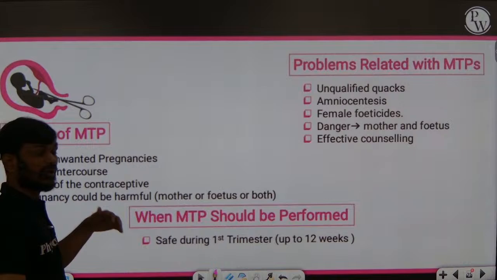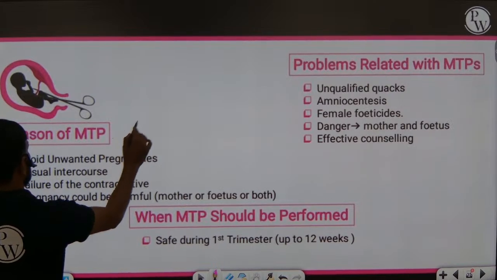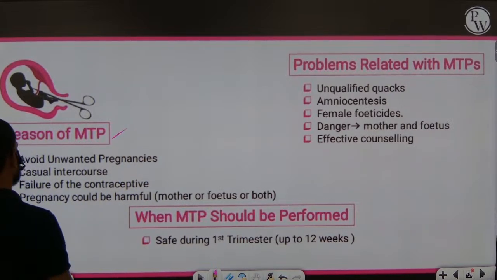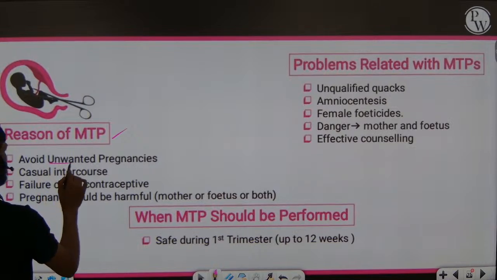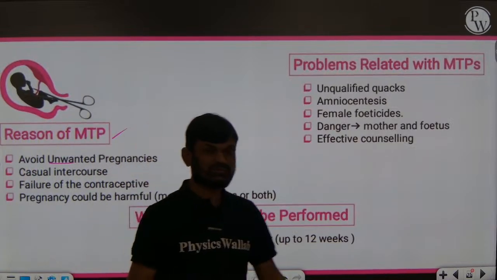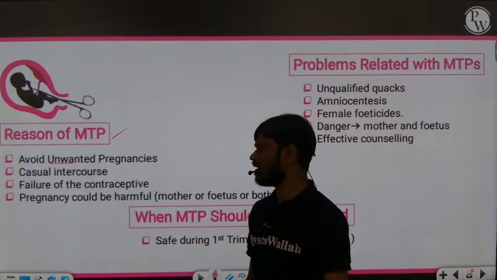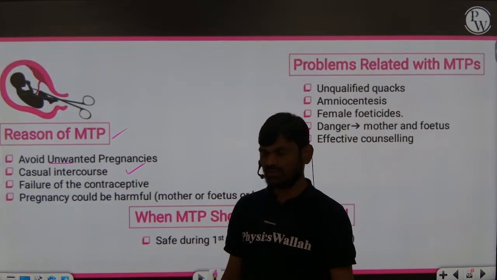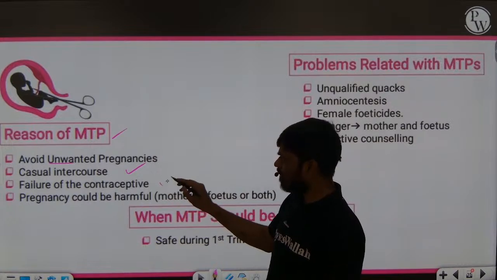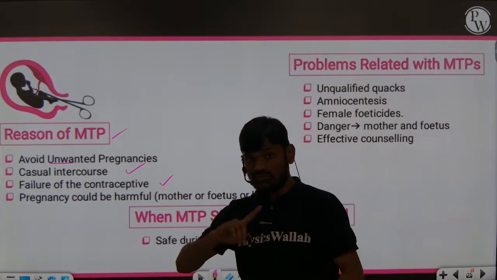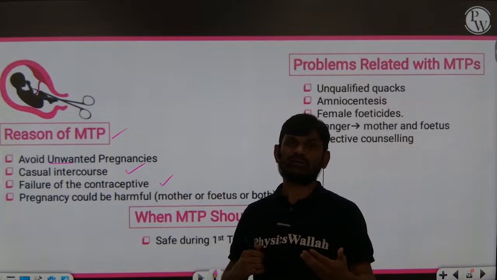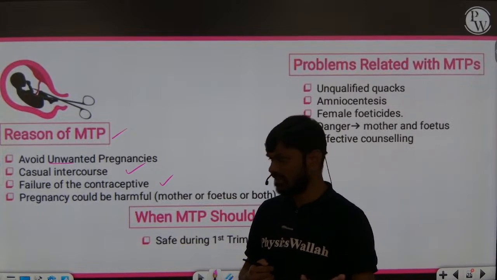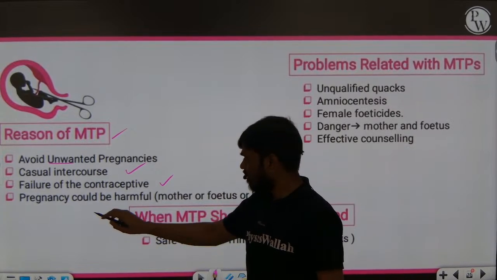Why or when can we suggest MTP? To get rid of unwanted pregnancies due to casual sexual intercourse or failure of contraceptives, when continuation of pregnancy is a problem for the mother and fetus, or in cases of rape or assault.